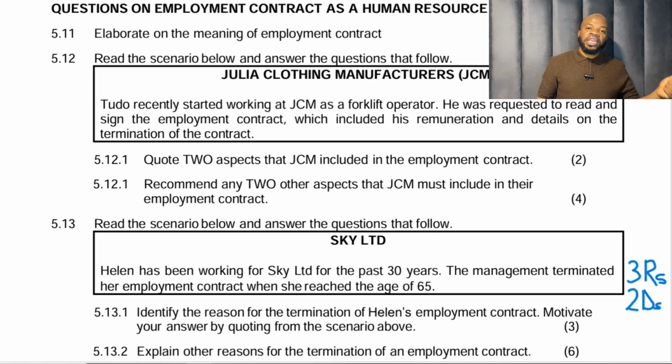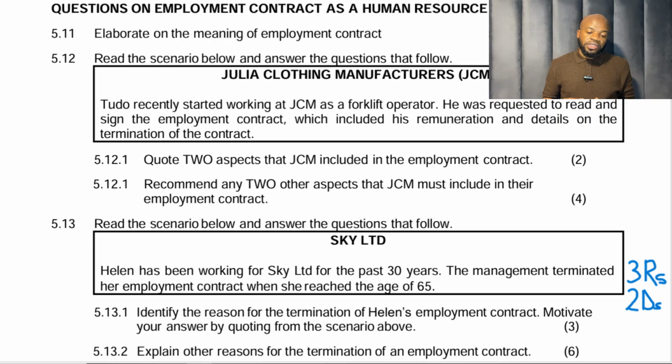If we spoke about working hours as part of BCEA, then by default it must also become an aspect of the employment contract. Overtime, the same thing. So if you remember your provisions of the BCEA, it's not going to be difficult to know the aspects of the contract. However, the aspects of the contract are not the same as legalities, and I'm going to clarify as we go. Recommend, so we've answered that.